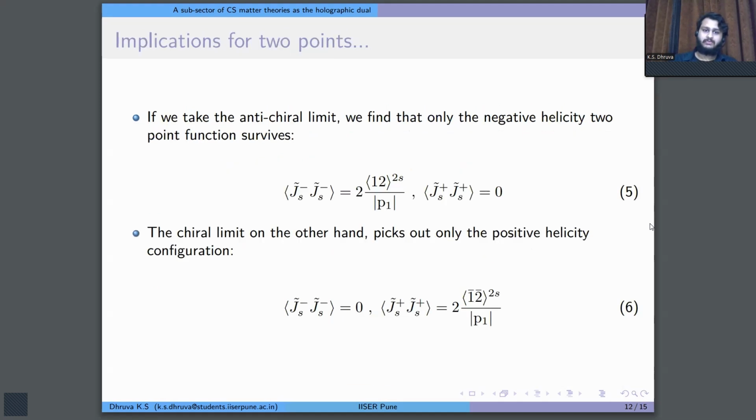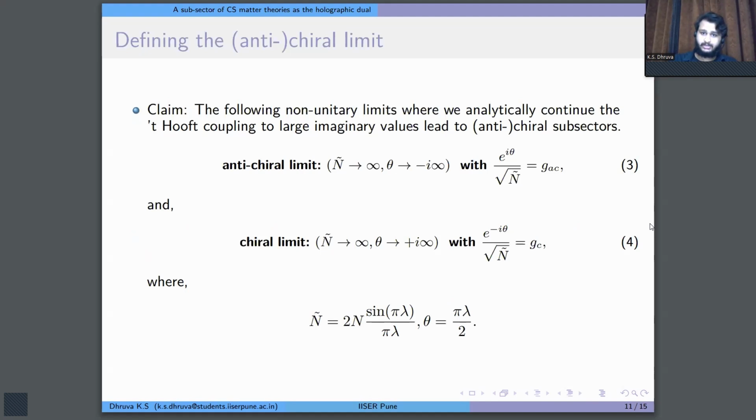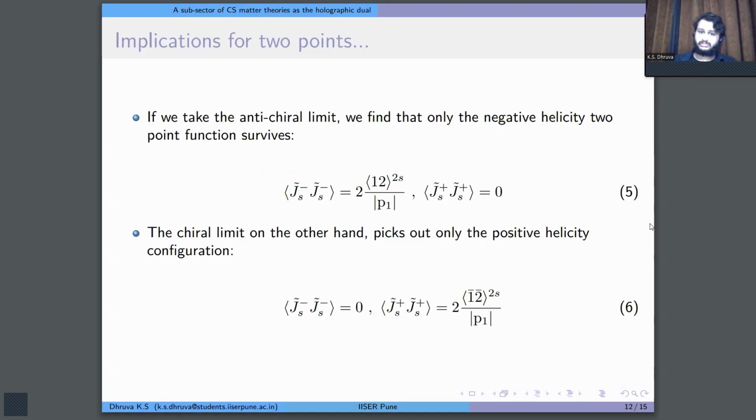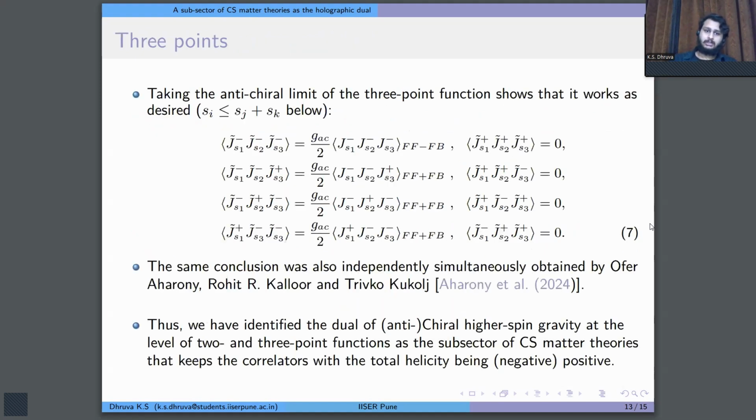Now, for example, if you take 2-point functions and take this anti-chiral limit, you find that only the minus minus 2-point function survives, whereas the plus plus 2-point function drops out, and the chiral limit does exactly the opposite, exactly as desired. Moving on to 3 points, we also find that, for instance, the anti-chiral limit only keeps 3-point functions with net negative helicity. Thus, at the level of 2 and 3 points, we have identified a subsector of Chern-Simons matter theories that only keeps correlators with net negative helicity, which is exactly what a dual to anti-chiral higher spin gravity needs to have.